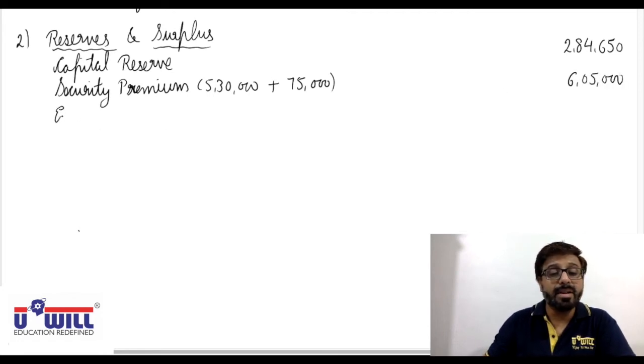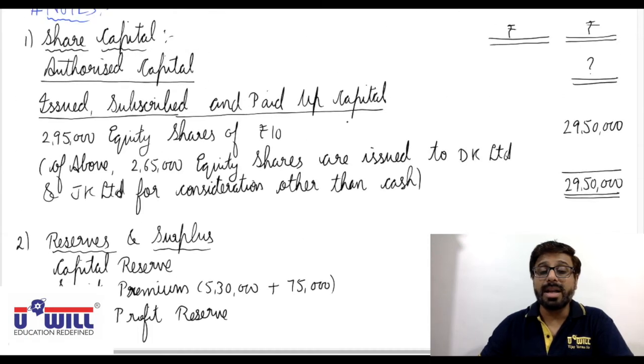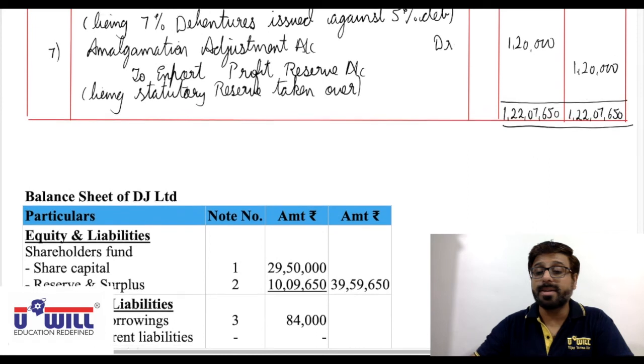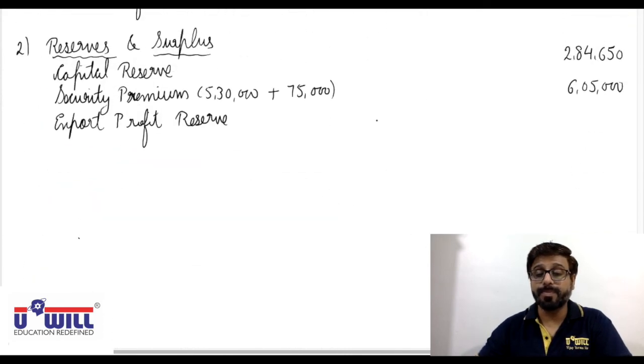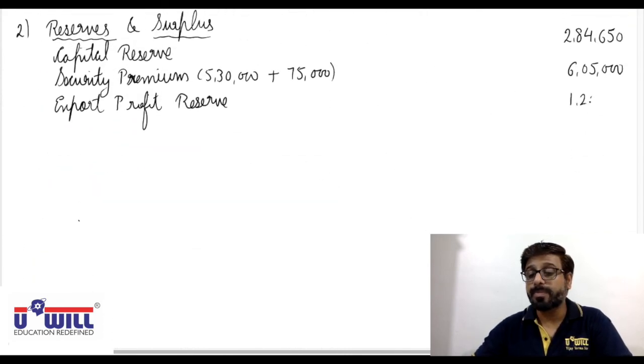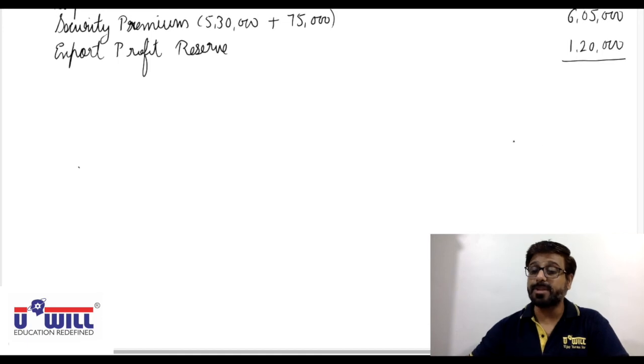And then we have export profit reserve, statutory reserve, the last entry we had, 1,20,000. So what are the total reserves and surplus? We will have 2,84,650 plus 6,05,000 plus 1,20,000, that is 10,09,650.